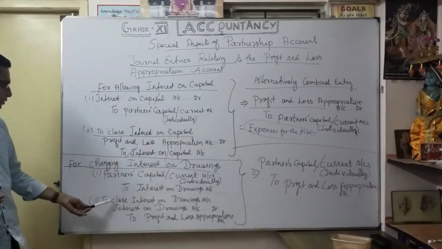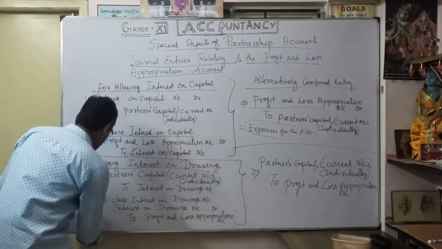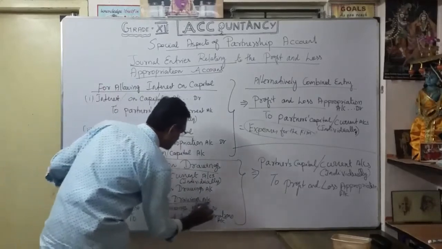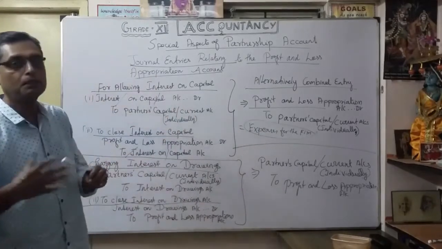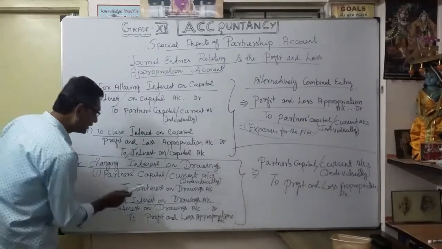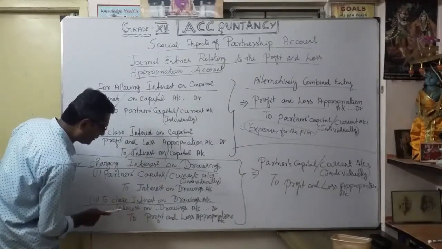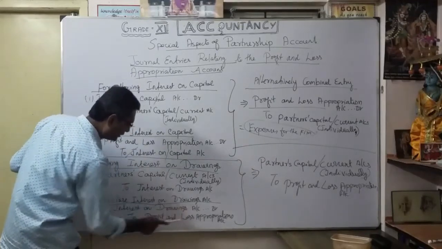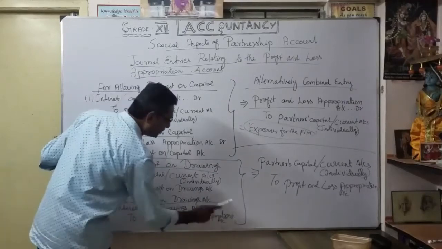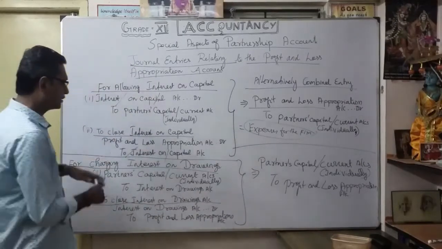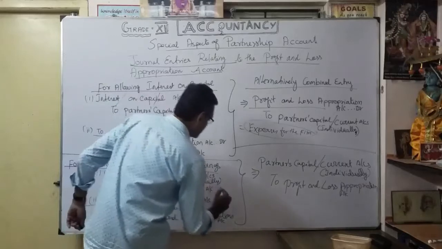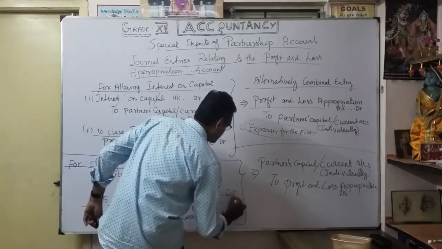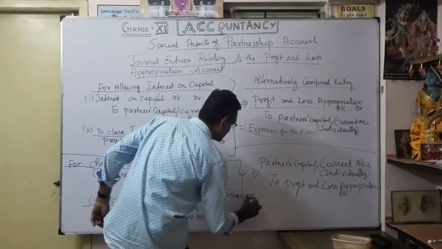The second one is to close interest on drawings. How to close? Simply, we are going to transfer it to the profit and loss appropriation account. This I am going to debit: interest on drawings account debit to profit and loss appropriation account. Understood? That is the income. It is the income of the firm. That is why we are going to credit the income of the firm.